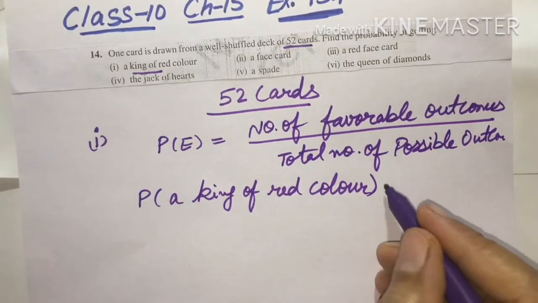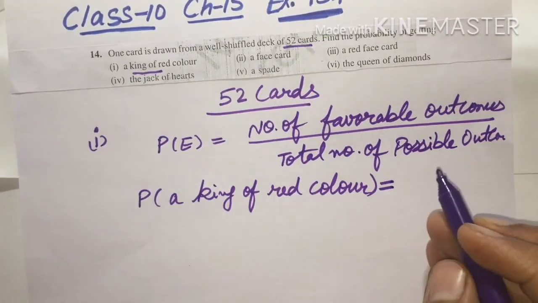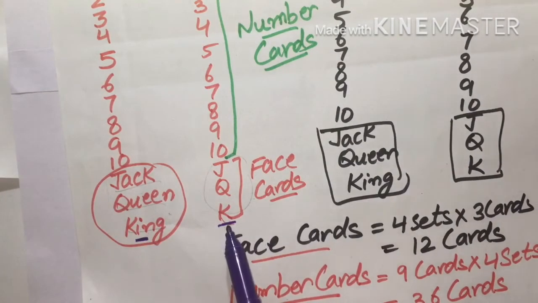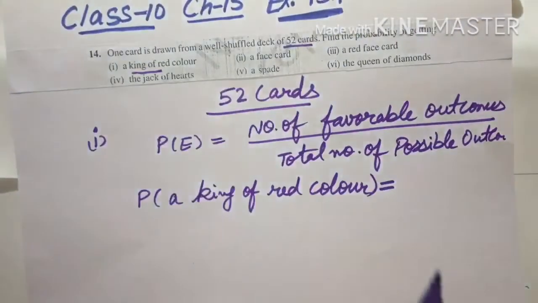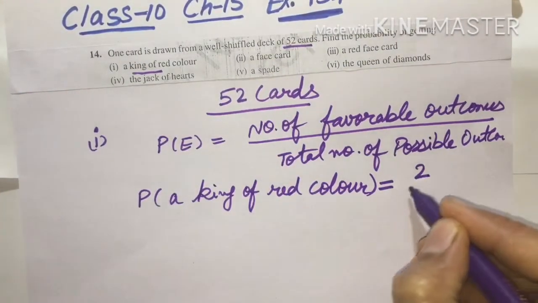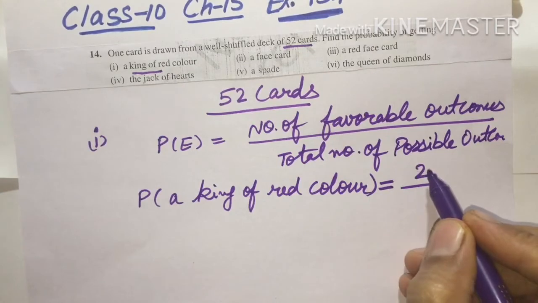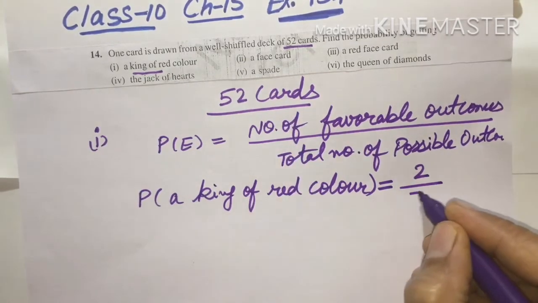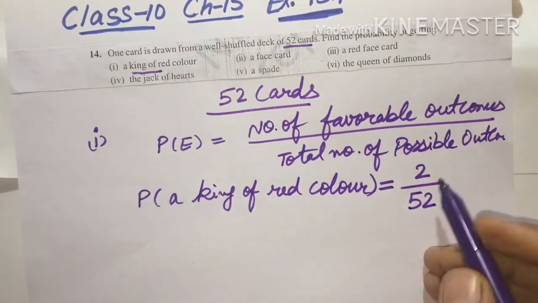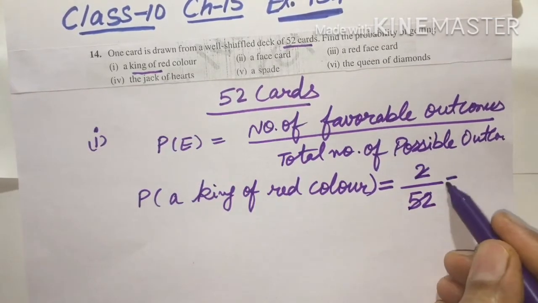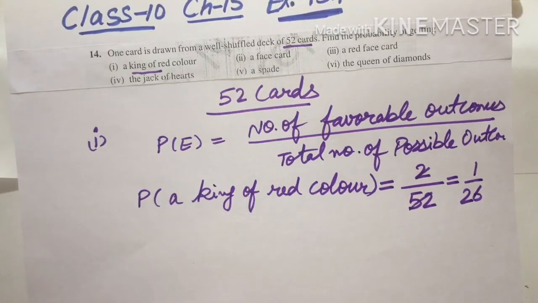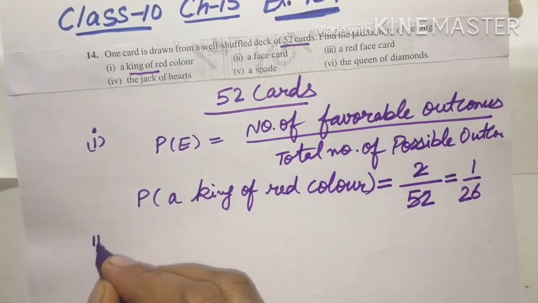How many kings are there of red color? As I told you, one king from this set and one king from this set. So total 2 kings are there, out of total possible cases. Total possible cases are 52 cards as given. So 2 upon 52, we will simplify it, we will cancel it. So 1 upon 26 will be the answer. So this was the first part.